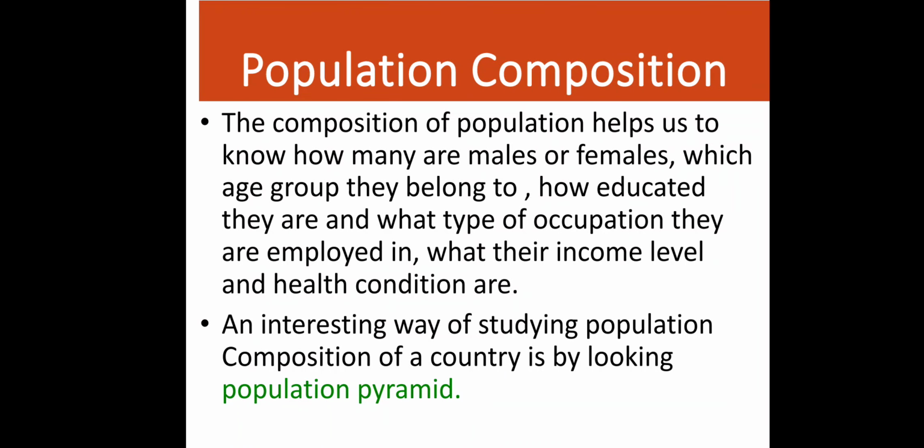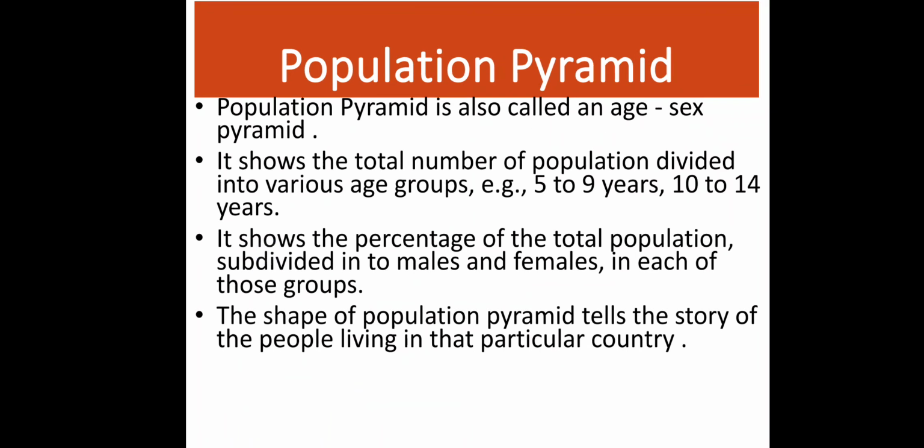So the composition of population helps us to know how many are male or female, which age group they belong to, how educated they are, what type of occupation they are employed in, and what their income level and health conditions are. An interesting way of studying the population composition of a country is by looking at the population pyramid.